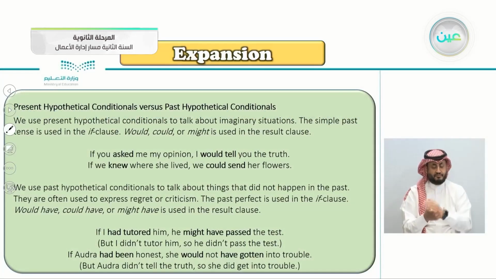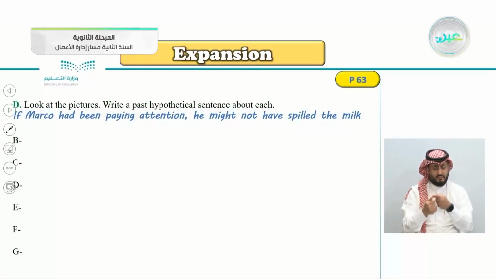And if you remember, this is the past hypothetical conditional here. We used the past hypothetical conditional about things that did not happen, and the form in the if clause we use the past perfect in the if clause, and we use would have, could have, or might have in the result clause. So picture number B, what do we say here? So let's see the correct answer.